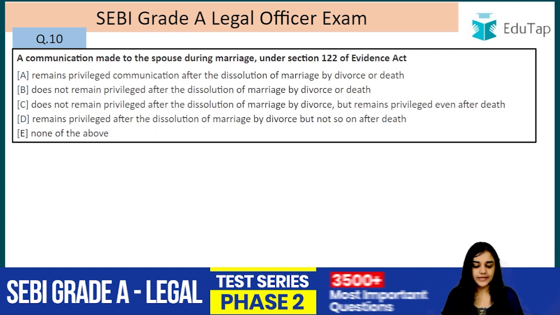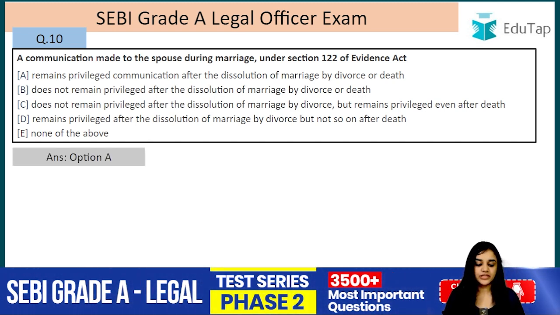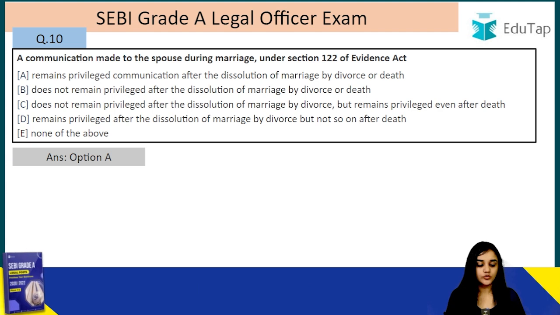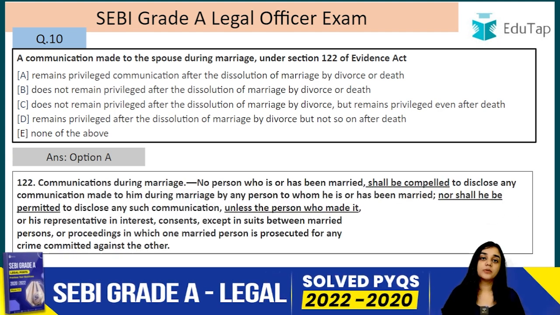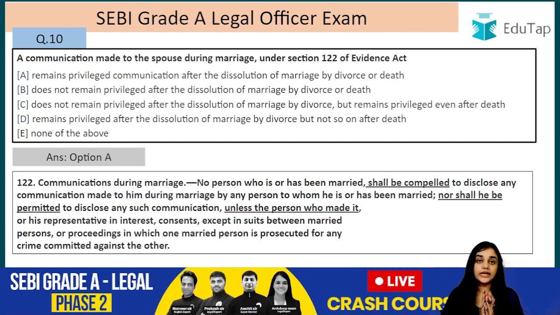Moving on, question number 10. A communication made to the spouse during marriage under section 122 of the Indian Evidence Act. The answer is A, remains privileged communication after the dissolution of marriage by divorce or death. So this is the privileged communication between the husband and wife during the course of the marriage. During the course of a marriage, their communication is protected under this section.